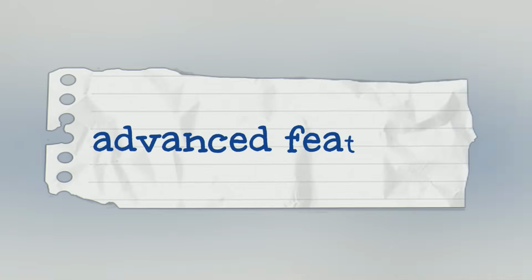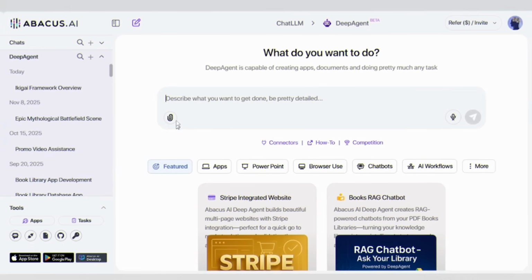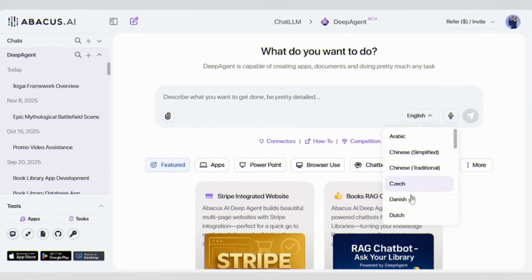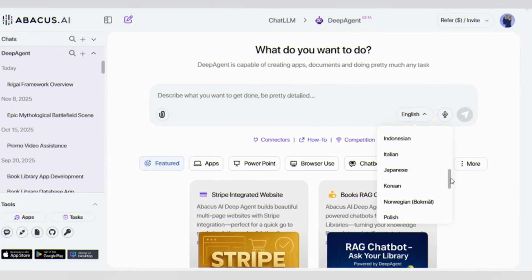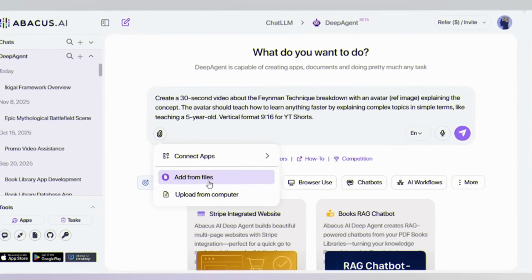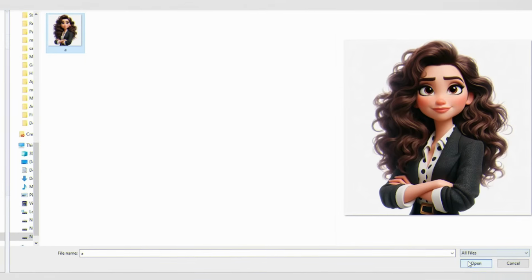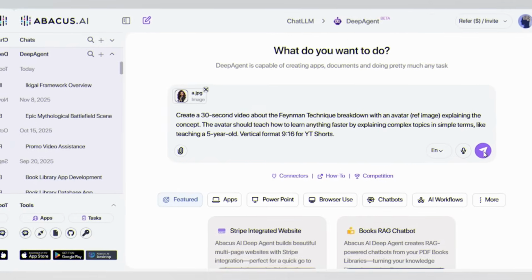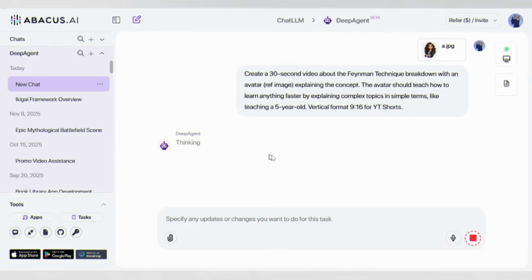Let's talk about Deepagent's advanced features. Image to video. You can upload your own images or audio with lots of language options. Deepagent will seamlessly bring them to life. I want to create a Feynman technique breakdown video. I can upload a picture of an avatar, and Deepagent will animate it to explain the concept. Click on Generate. It starts generating.